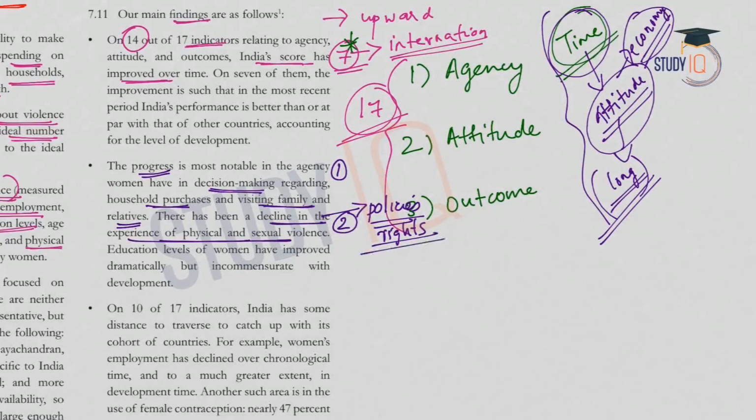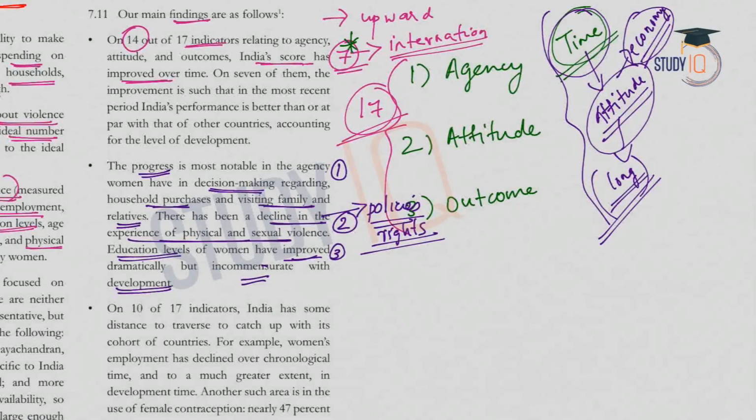So this has reduced the number of cases where there is physical and sexual violence against women. And also thirdly, the education level of the women are increasing. But one thing we must remember here is that when we compare the education level with the level of development, they are not on par. So according to the development of the country, education levels have not improved,